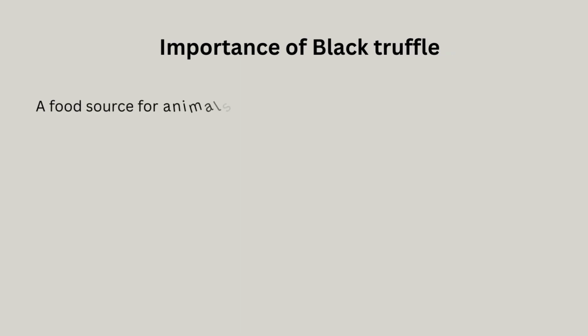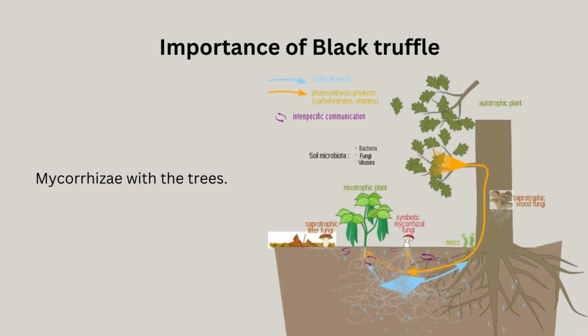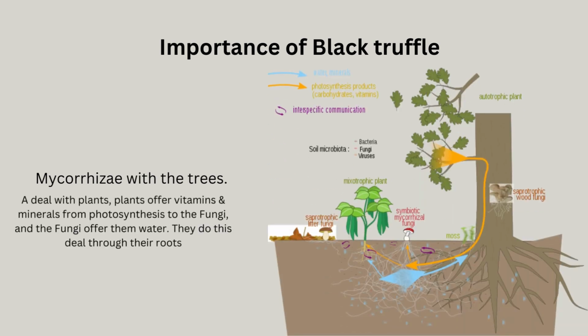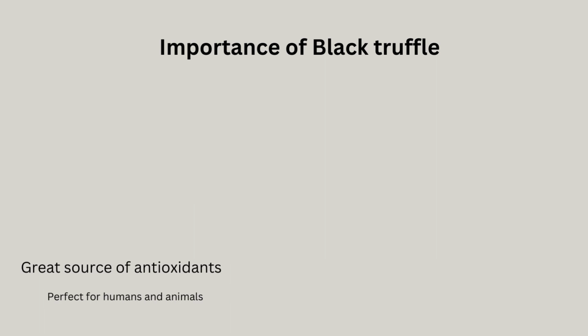Truffles can be an important food source for animals within their ecosystems. The animals which may eat them, such as squirrels, mice, or foxes, then become food themselves for larger prey, and the circle goes on. Also, the hyphae of truffles latch onto the roots of trees to create a symbiotic relationship called mycorrhiza. The truffle provides the tree with extra water and nitrogen absorption, and the tree gives the truffle sugar in return. Truffles are a great source of antioxidants.